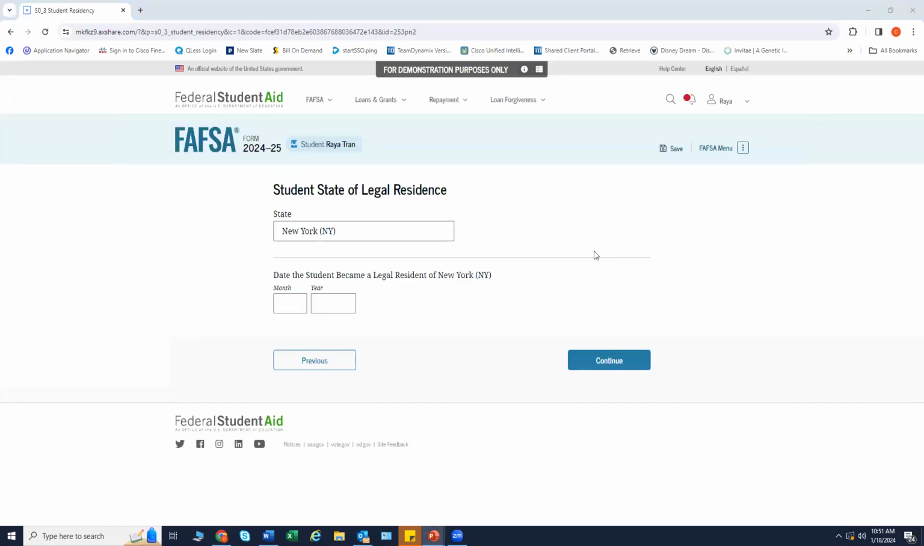The student is asked about their state of legal residency. The student selects the state from the drop down box and provides the month and year when they became a legal resident. For today's purposes, it's only allowing us to use New York. If you were born in the state and you are unsure of when you became a legal resident, it's always safe to use the month and the year that you were born.